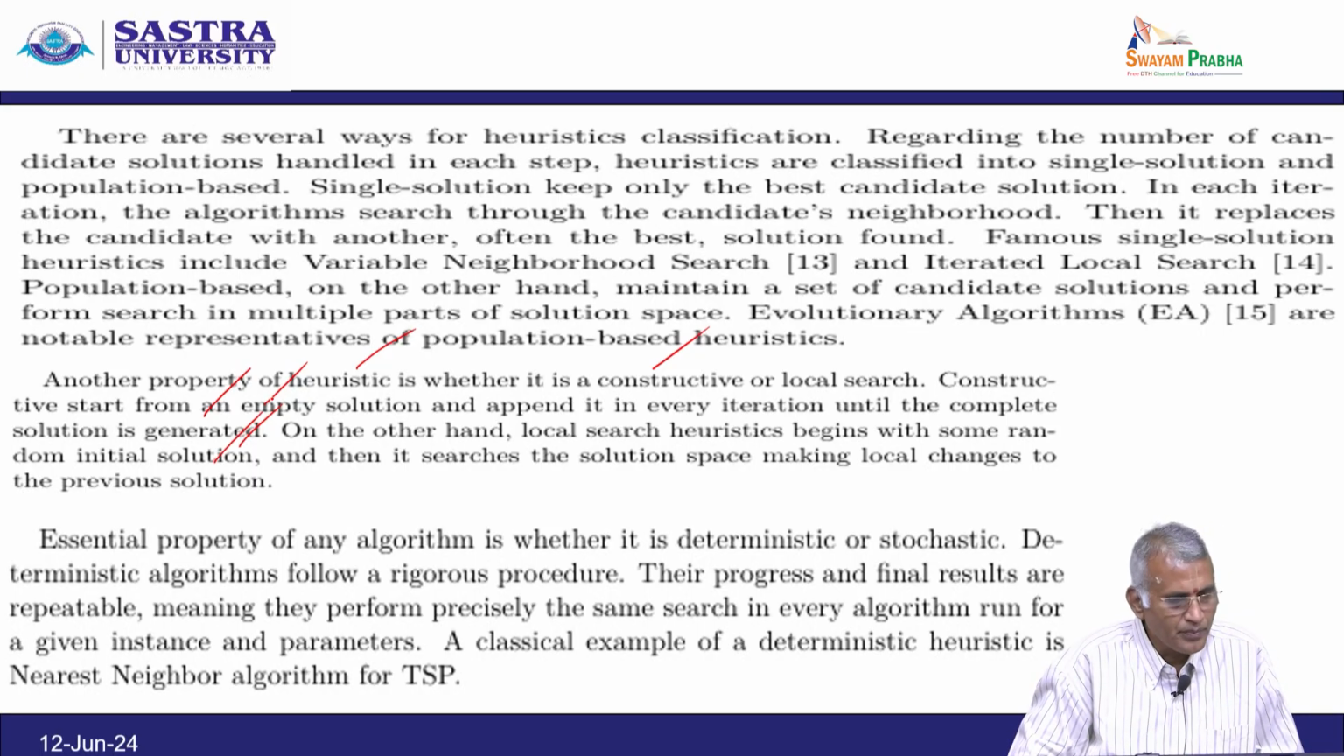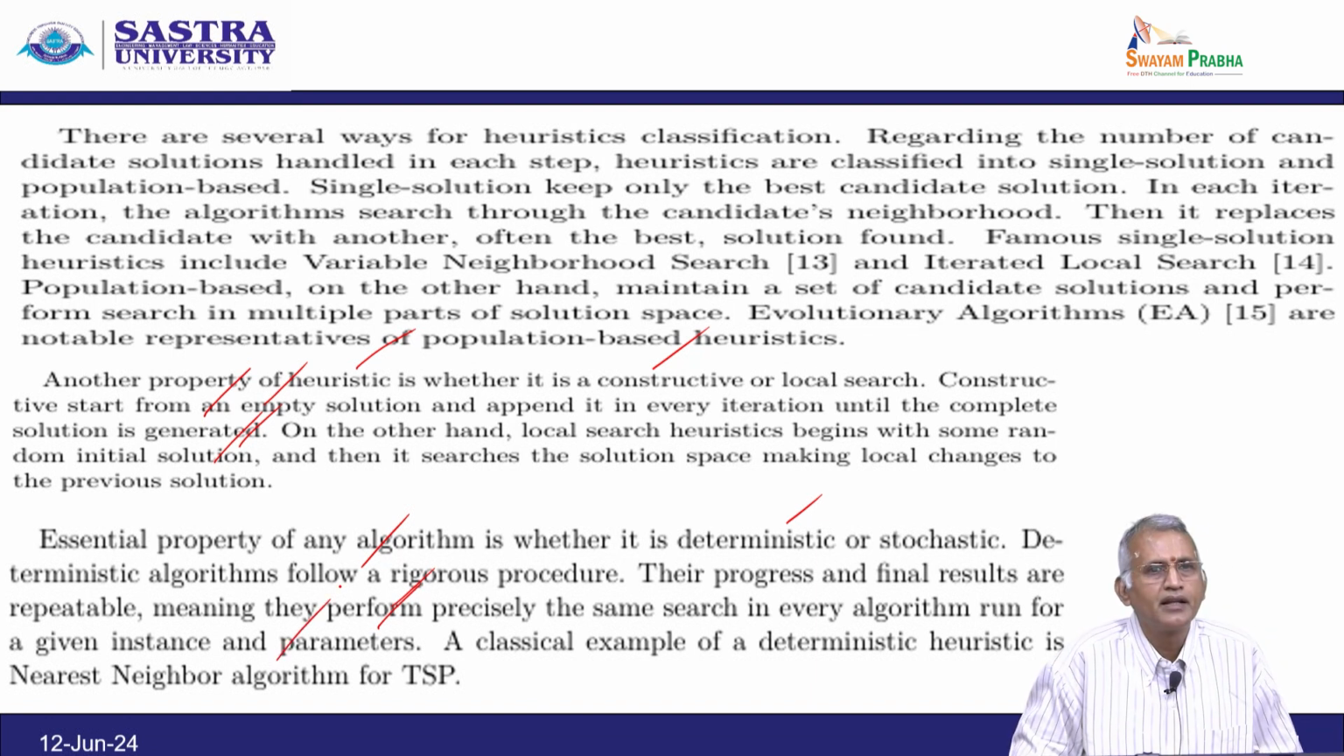Next, an essential property of any algorithm is whether it is deterministic or stochastic. Deterministic algorithms follow a rigorous procedure. Their progress and final results are repeatable, meaning they perform precisely the same search in every algorithm run for a given instance and parameters. A classical example of a deterministic heuristic is the nearest neighbor algorithm for TSP.